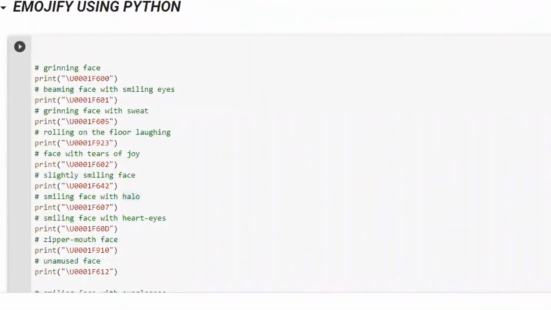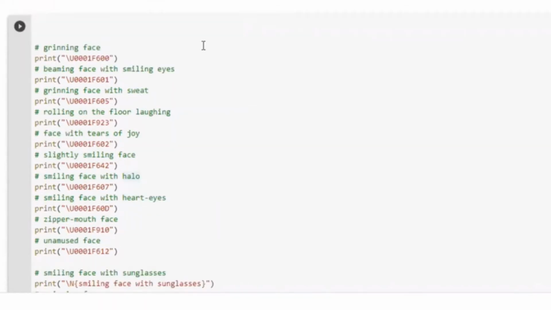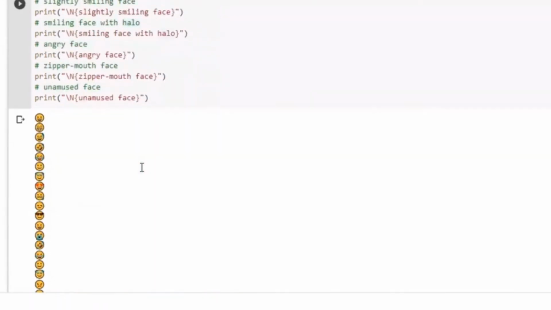Emojifying using Python. Using this, we can insert any emoji we want in our program by using just its syntax. First, we have to install emoji by using pip install emoji. Then whichever emoji we want, we can use their syntax, as you can see, hashtag grinning face or hashtag grinning face with sweat, and after running the program, it gets displayed here.